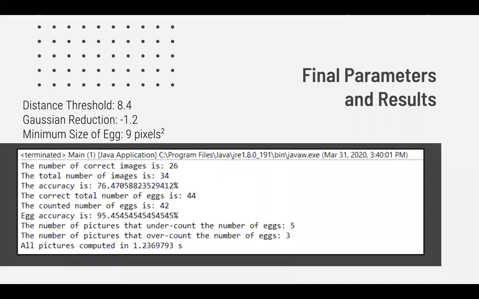Ultimately, this led to the final parameters of setting the distance threshold to 8.4 and the Gaussian reduction to -1.2. Over the set of 34 images which were taken from the video, the accuracy was 76%, and the egg accuracy was 95%. You can see that this egg accuracy is reflected in the 5 undercounted images and the 3 overcounted images.